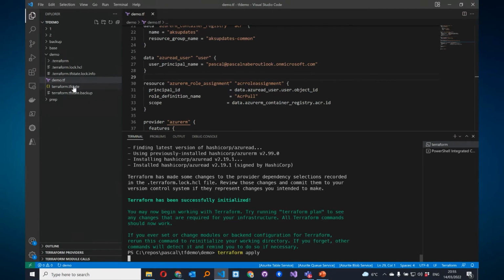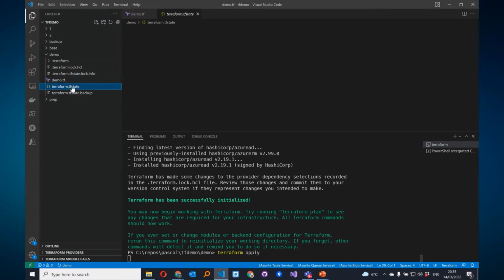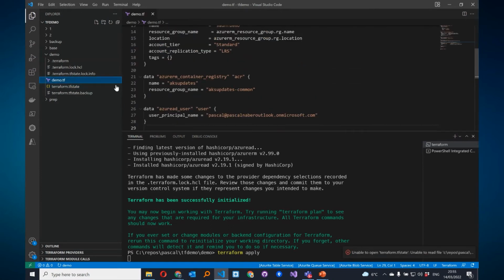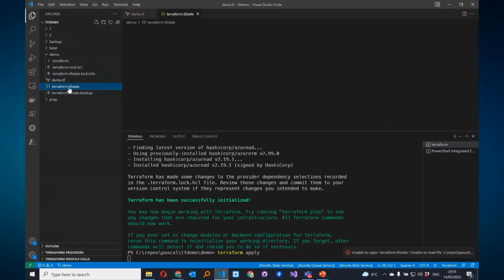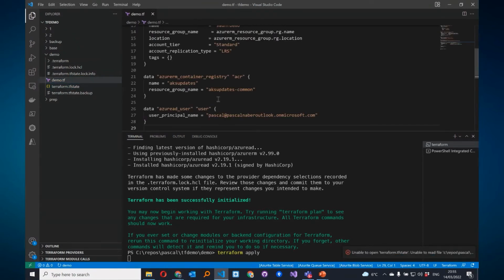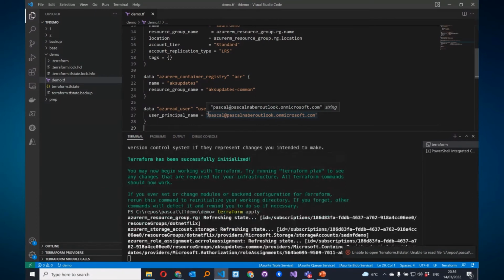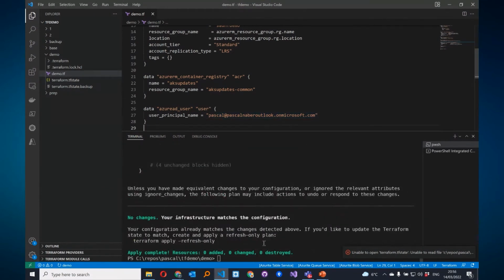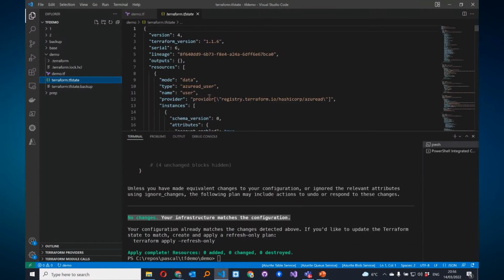In the meantime, we are going to have a look to the state file. Oh, he doesn't like it. I have to wait because he's using it. No state file for you. No, indeed. Oh, there he goes. So indeed, there are no changes. Yeah. So that's fine. So let's have a look at state file now.